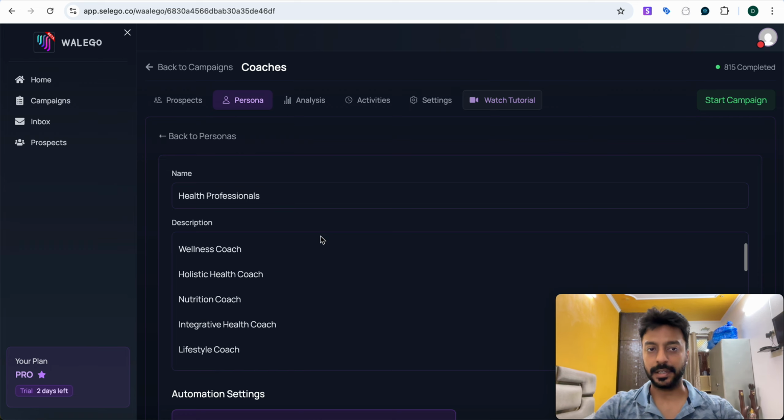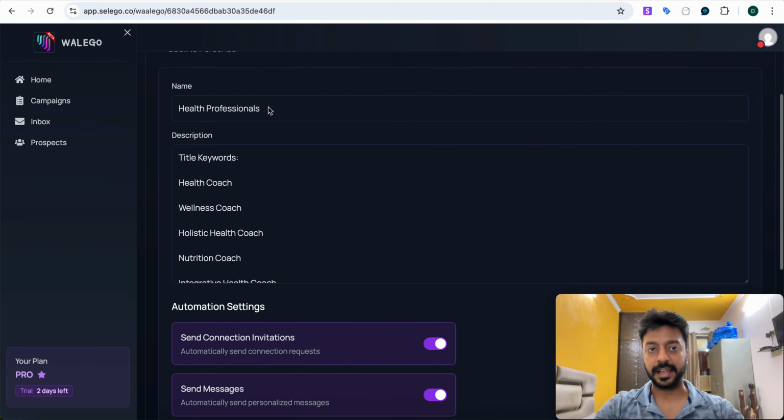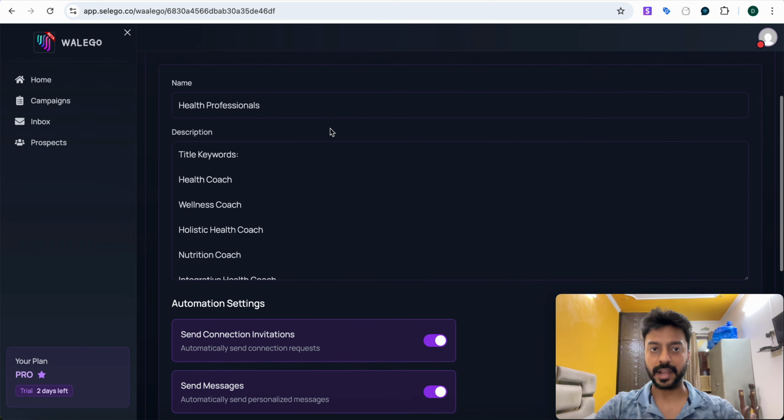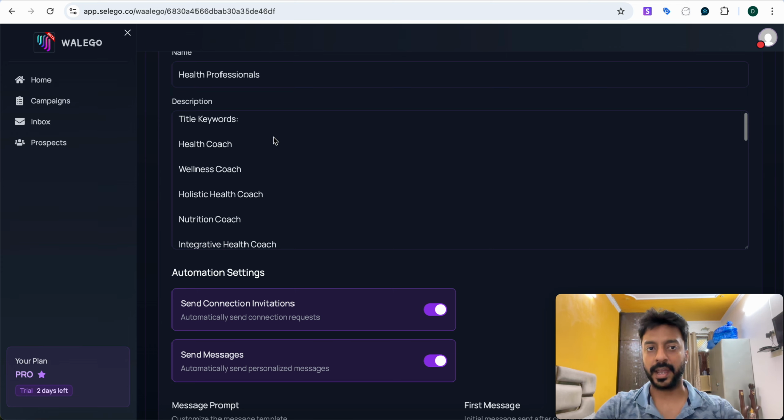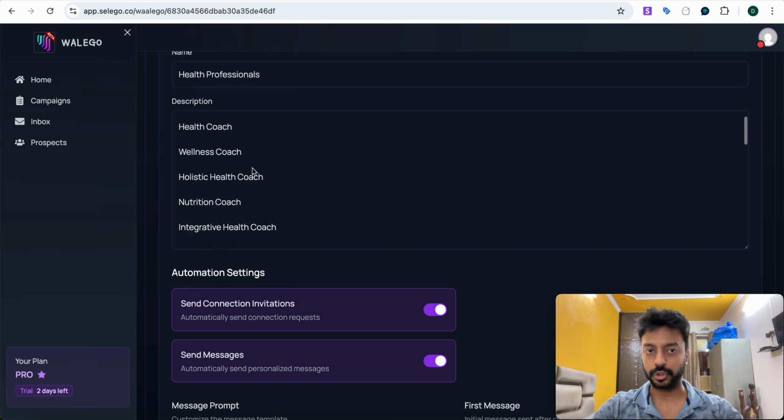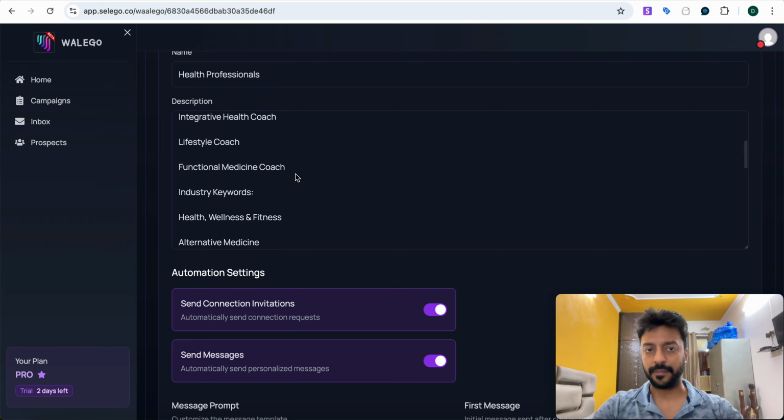So for example, I named it health professional, so whatever name you want to give, and then you provide what you want to target. I mentioned that these are the keywords that I'm looking to target. Whenever these keywords are inside a person's profile, then you can consider that person. So health coaches are there: wellness coach, holistic health coach, nutrition coach. So all the coaches I have provided.